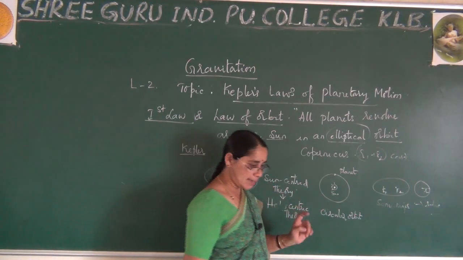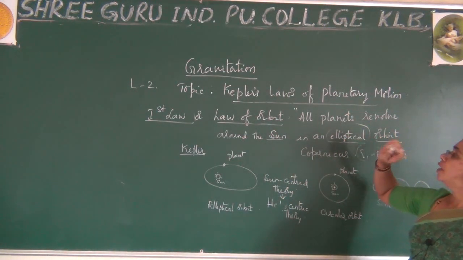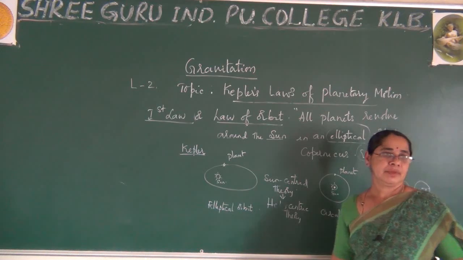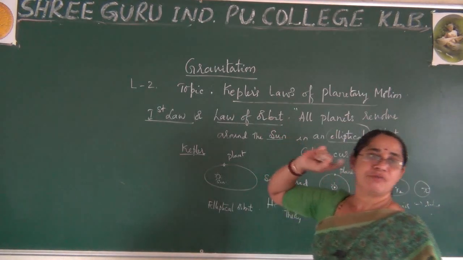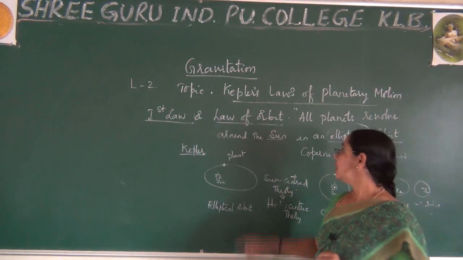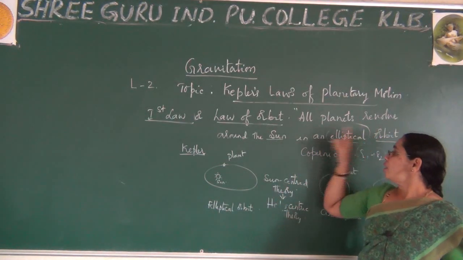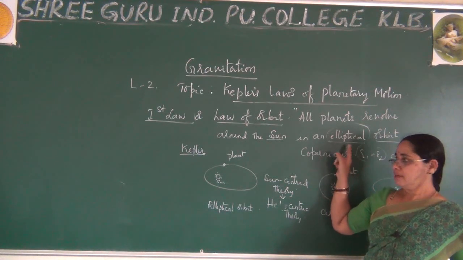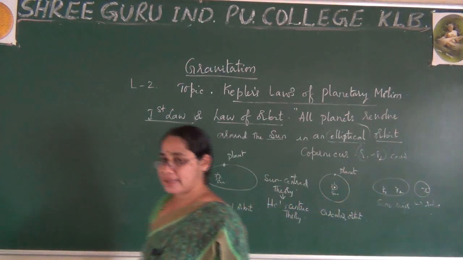Hope you have understood all the points in this, where I have explained Kepler's first law. I said this Kepler's first law is also called the law of orbit. So you have every chance to get a 1 mark question: state Kepler's first law, or state the law of orbit. Only the statement for 1 mark: all planets revolve around the sun in an elliptical orbit. Is it clear?